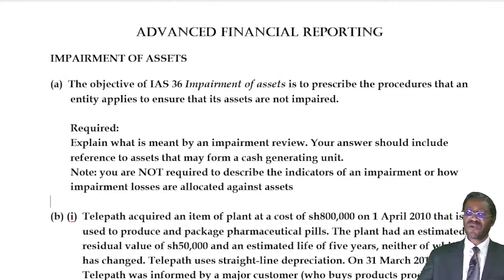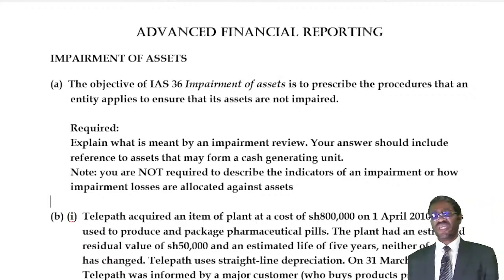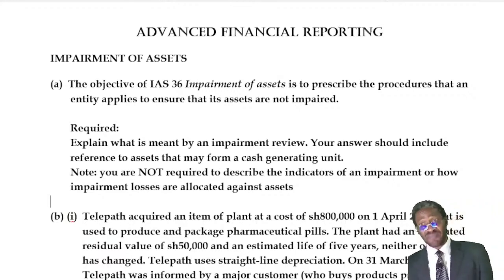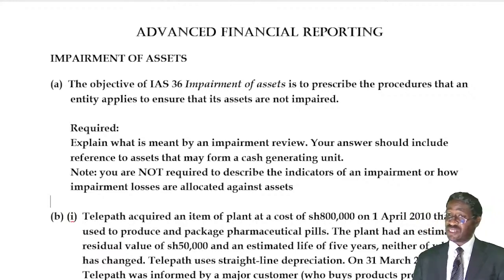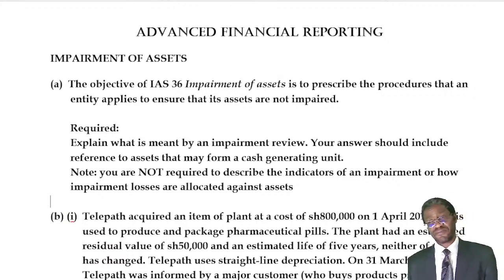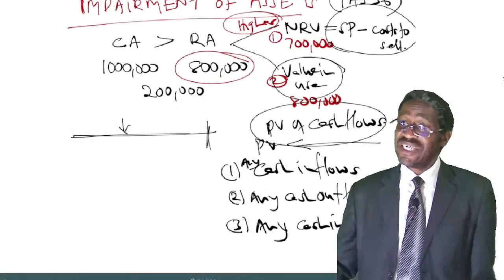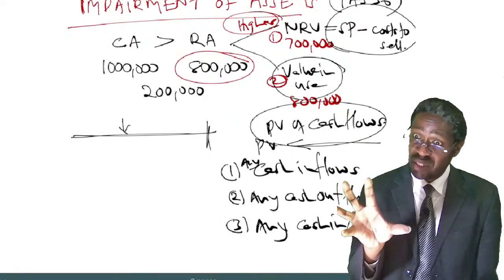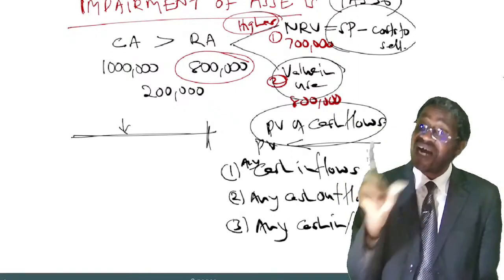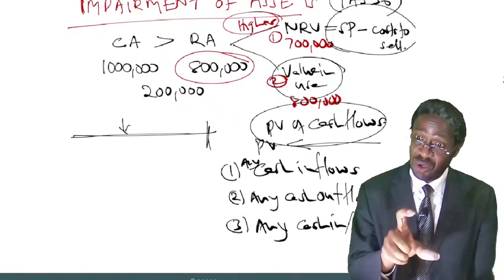Okay, that's a theory question. We shall answer it later, because there are some things I've not reminded you there. But of course, the first part is obvious now. The first part says, briefly explain what is meant by impairment review. Of course, impairment review now is what? It is the process of determining whether an asset has suffered an impairment loss.